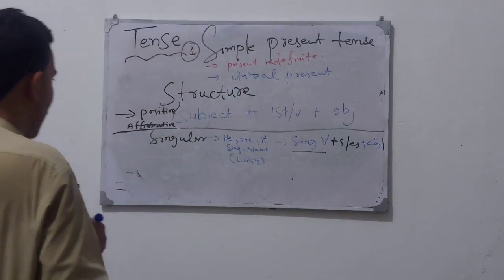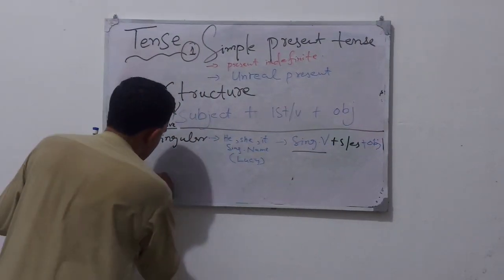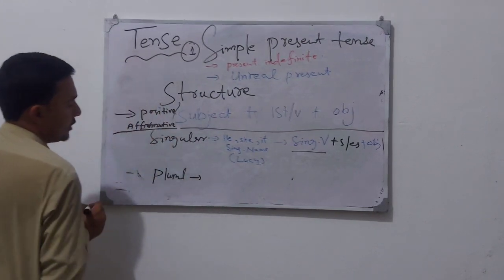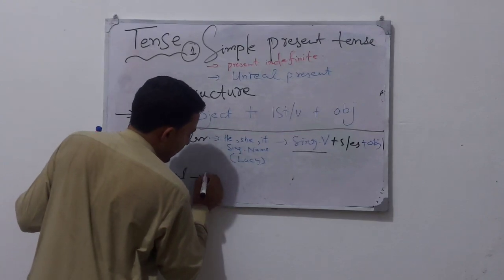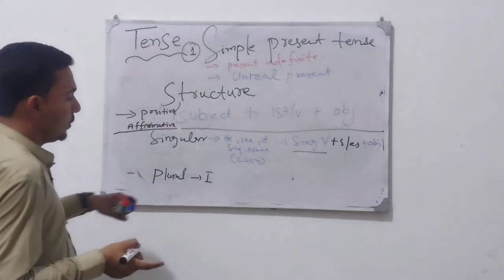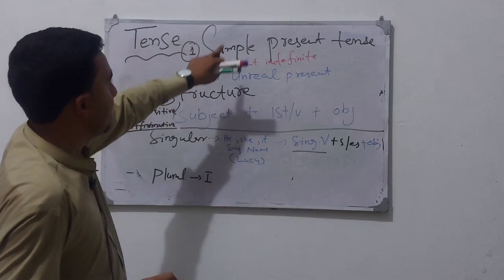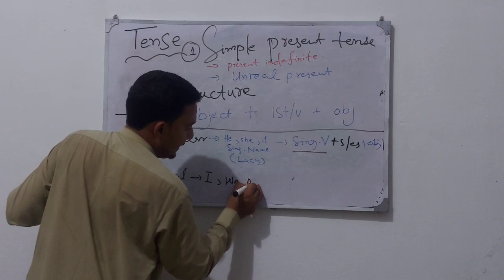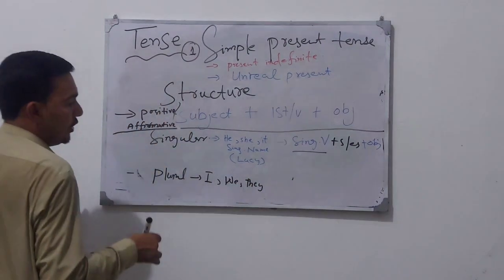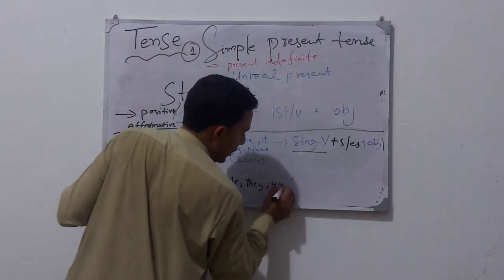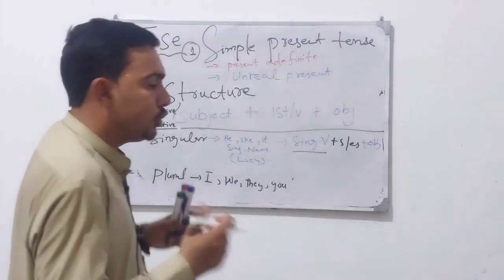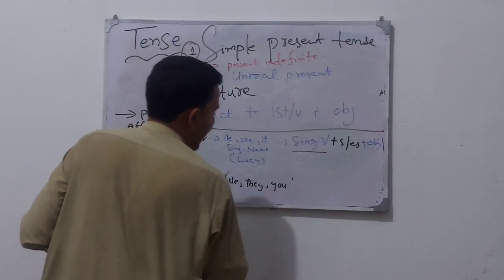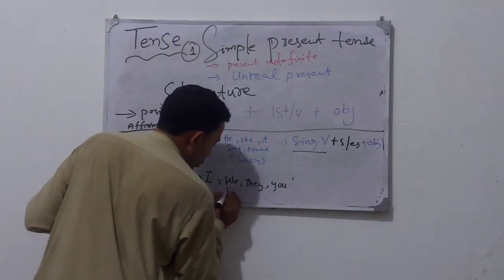Done. Now another subject we have is the plural subject. Remember one thing, I is taking plural in simple present tense. So we and they are plural, and you is also plural in simple present tense. So I, we, you, they are plural subjects.